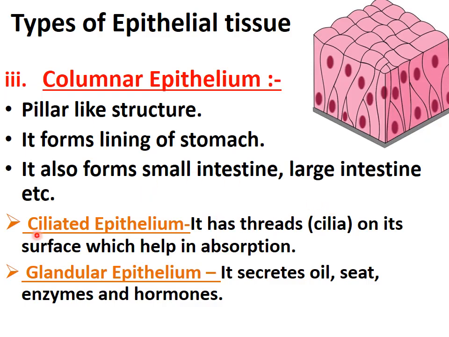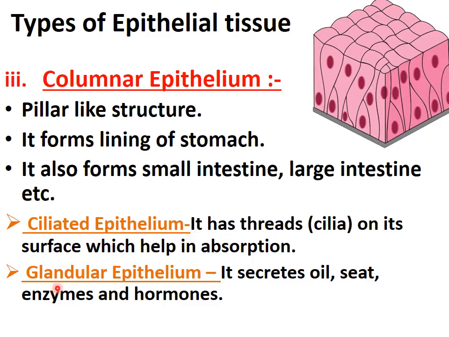Now what is ciliated epithelium? Ciliated, the name indicates cilia. You might remember this word from biology. Cilia means thread-like structures. So this epithelium has thread-like structures which are called cilia. And what is the function of this? It helps in absorption. So this was about ciliated epithelial tissue.